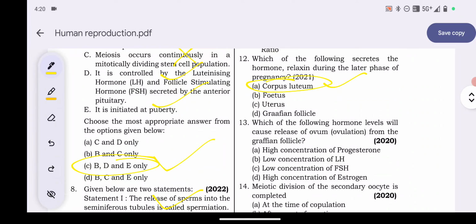Next question number 13. Which of the following hormone level will causes release of ovum or ovulation from the Graafian follicle? High concentration of progesterone, low concentration of luteinizing hormone, low concentration of follicle stimulating hormone, high concentration of estrogen. So here which one will be the answer? Option number D, high concentration of estrogen is the answer. During ovulation, the Graafian follicle releases an ovum which is caused by high estrogen concentration. Okay, next question, question number 14.